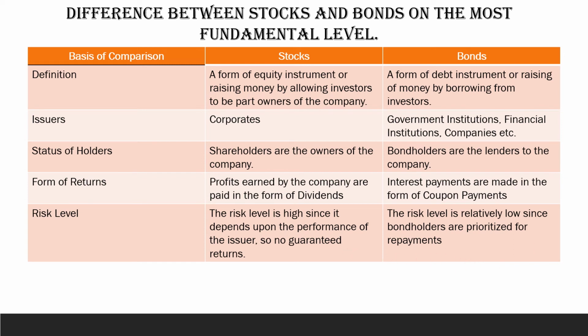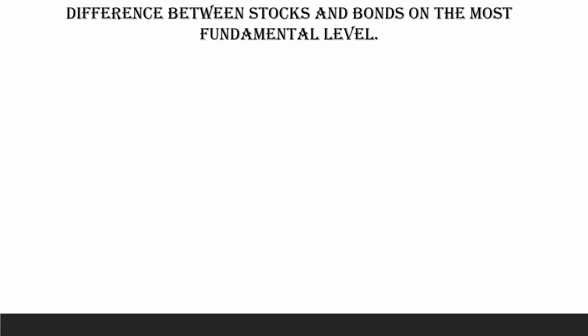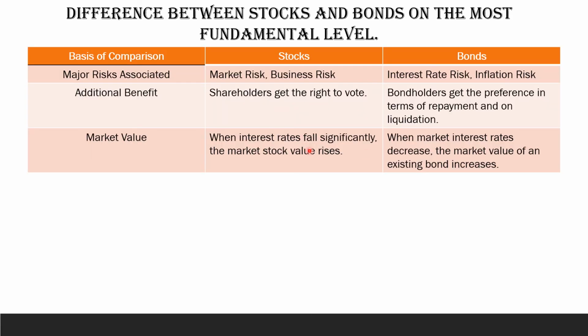Okay, so next. So we have the major risk associated. In stocks, we have market risk and business risk. In bonds, we have interest rate risk and inflation risk. Okay? So, dito ay yung mga tungkol sa businesses ang associated na risk, whereas dito, yung mga interest na papasok ang at risk.